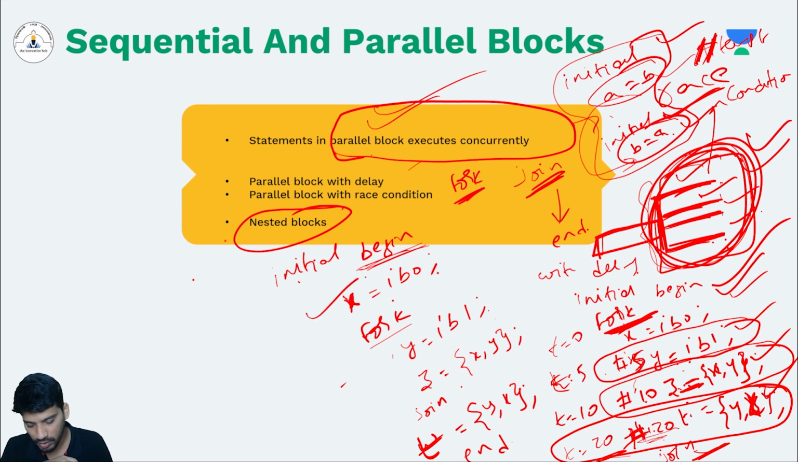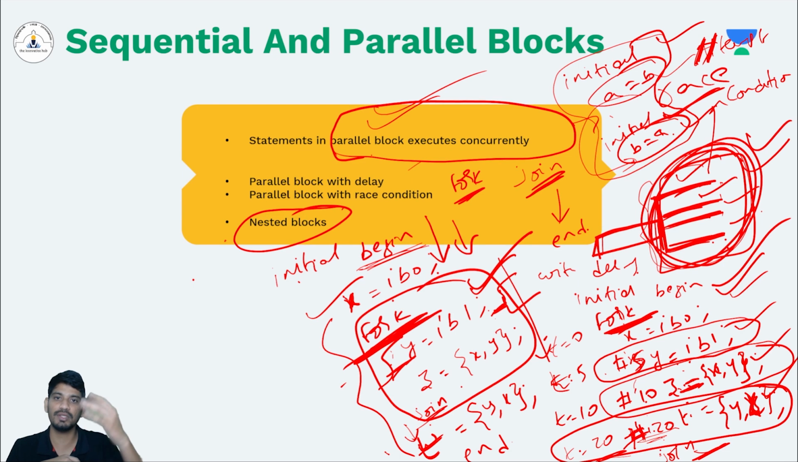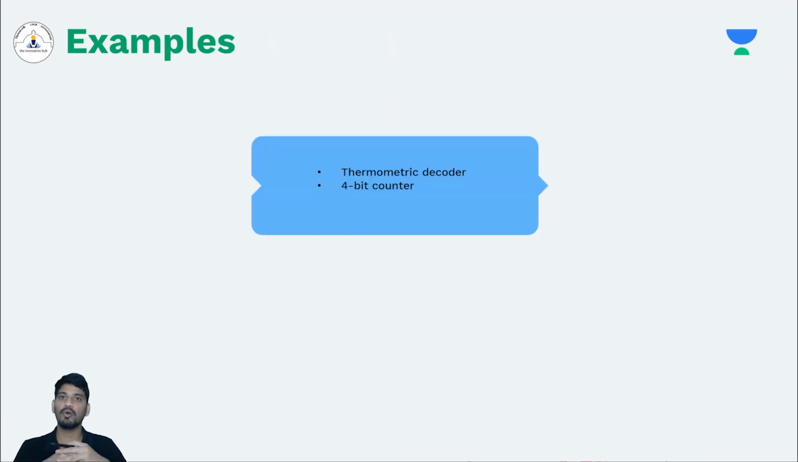So these statements will be executed in sequential order, but these two statements will be executed concurrently, right? Up to here it will follow the sequential flow. Once it encounters the keyword fork, it will start using concurrent flow. After the join statement, again it will flow sequentially. So that is how you can use nested blocks. You can use both sequential and parallel blocks in the same initial block. So that is all about behavioral modeling.